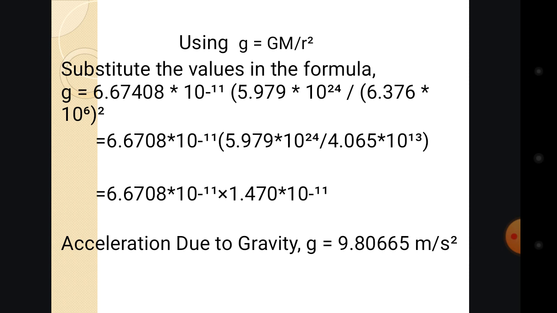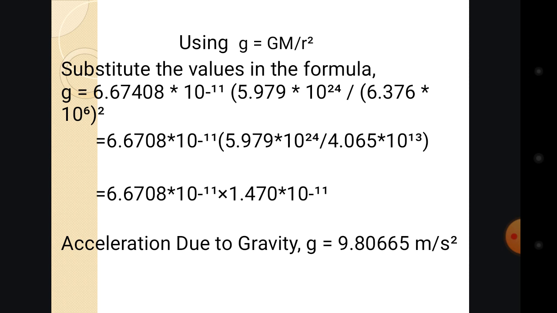For this capital G, we will just put the constant value of the universal gravitational constant, which is 6.67408 times 10 to the power of minus 11, that is the value of G, times the value of M, which is given, 5.979 times 10 to the power of 24, divided by 6.376 times 10 to the power of 6, but it is in square because it is the r.